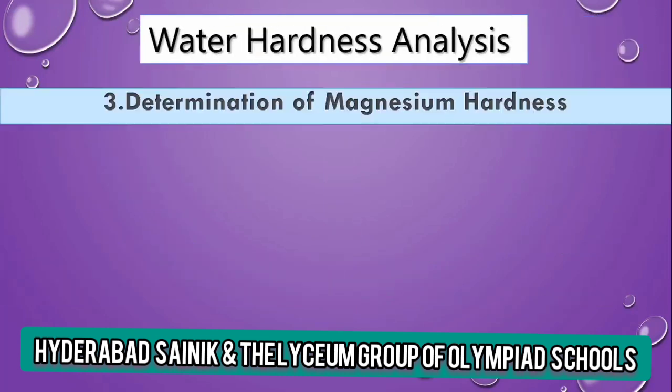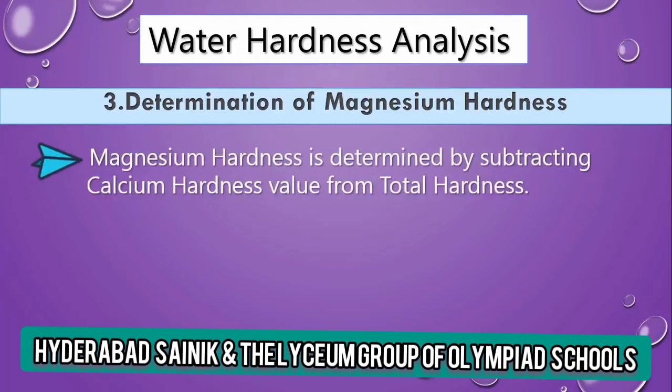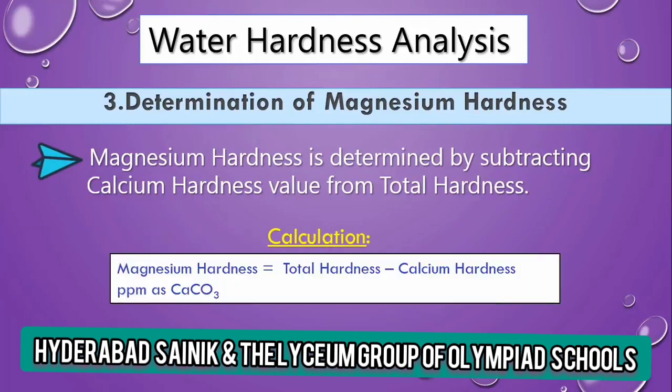Now we determine the magnesium hardness. To determine the magnesium hardness, there is no need to do any titration analysis. Simply we can calculate it, because as I said earlier, total hardness is the sum of calcium and magnesium hardness. So we have the two values, total hardness and calcium hardness. To find the magnesium hardness value, we subtract the calcium hardness value from the total hardness value.